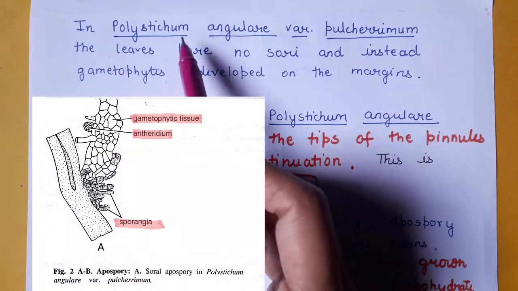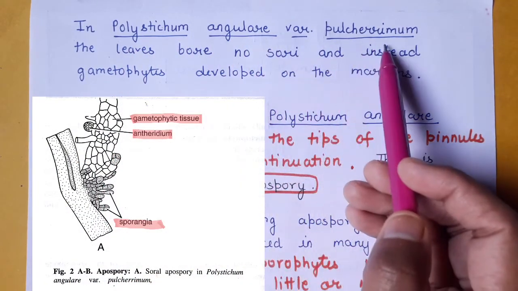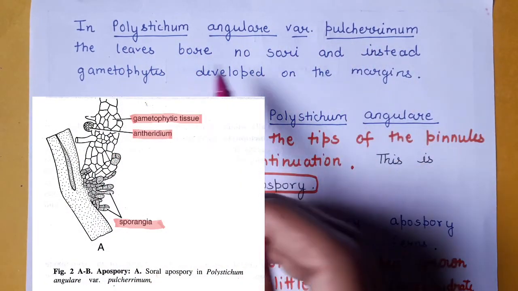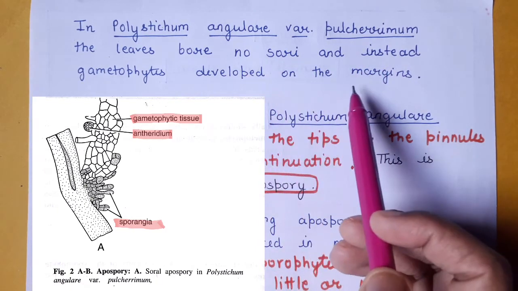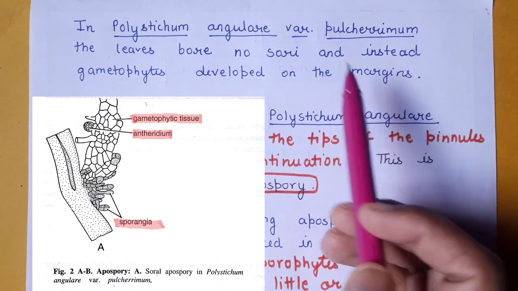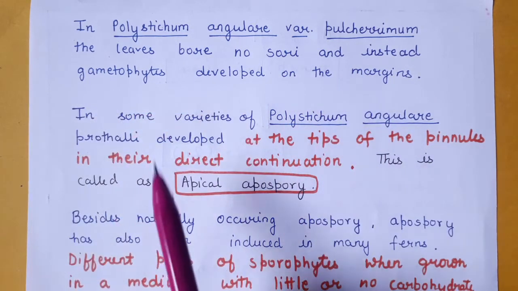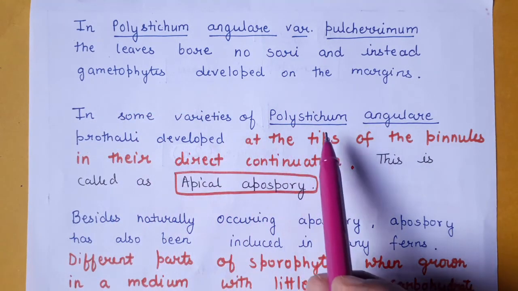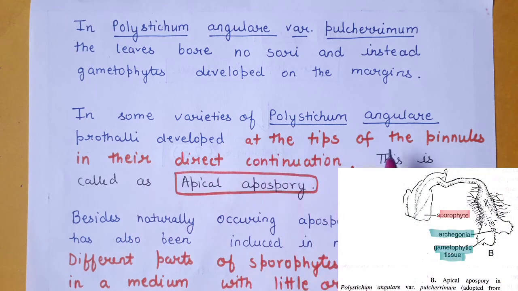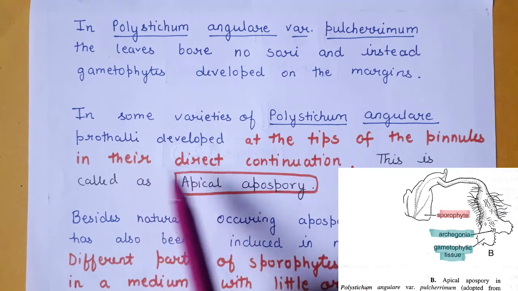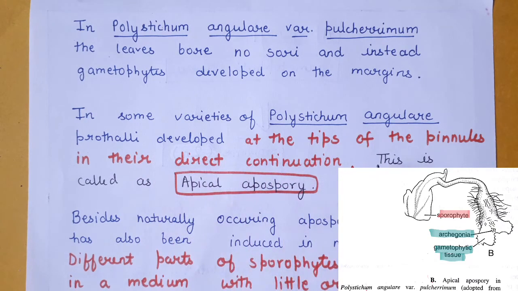In Polystichum angulare variety pulcherrimum, the leaves bore no sori and instead the gametophyte develops on the margin. So this also shows soral apospory. However, in some varieties of Polystichum angulare, the prothalli develop at the tips of the pinnules in their direct continuation. So it is showing apical apospory because the prothallus has been formed here at the tip.